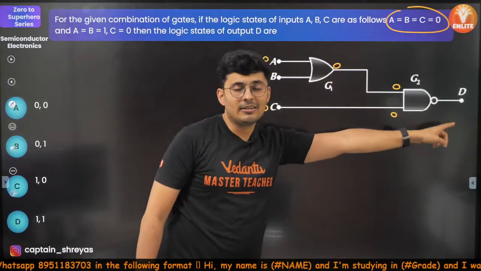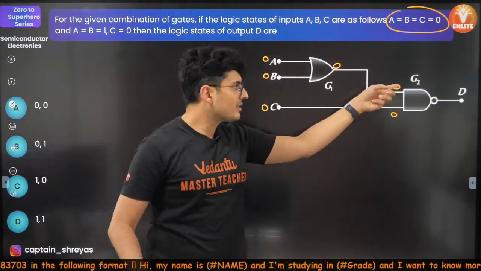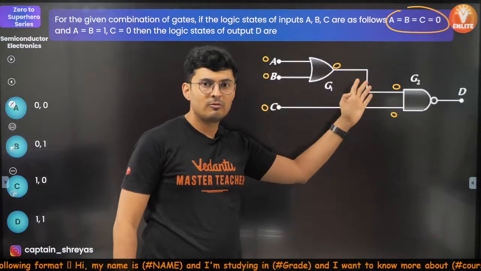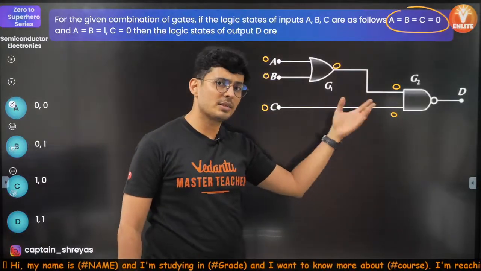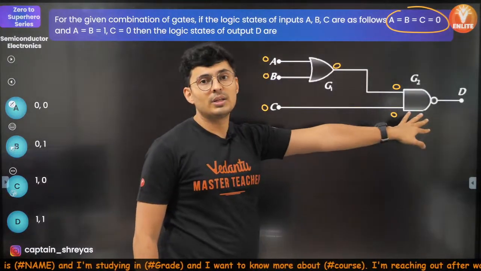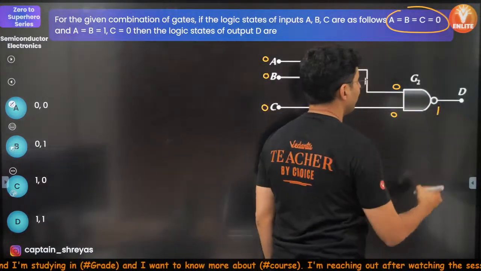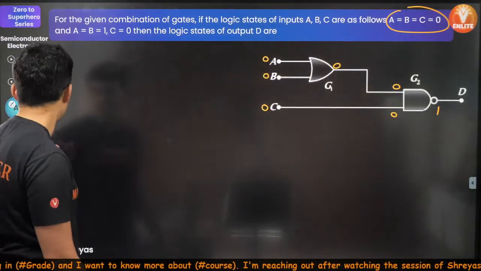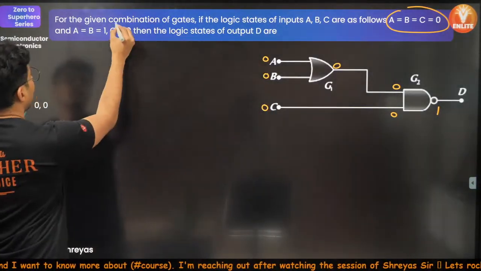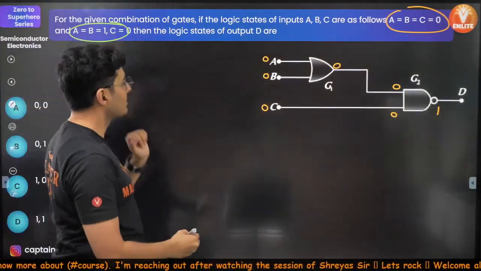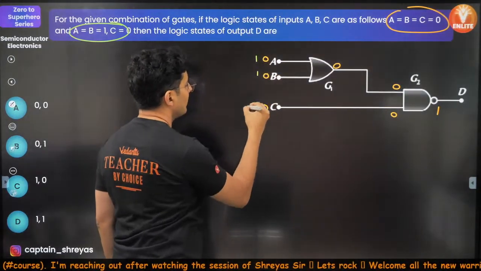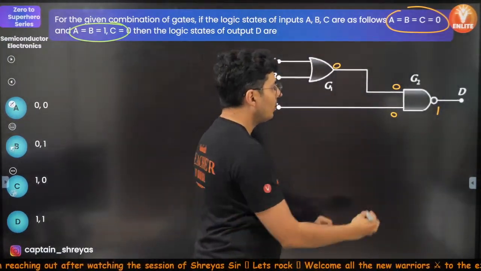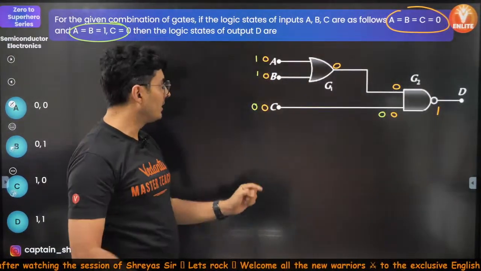Now the NAND. First you think about AND. 0 and 0, false and false is false. But the opposite of false will be true. So this will be 1. That's the first situation. Second situation: these both are 1, this is 0. If this is 0, obviously this is 0. Look at the green ones only.